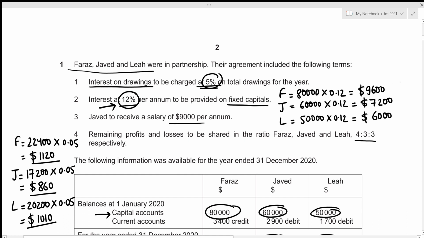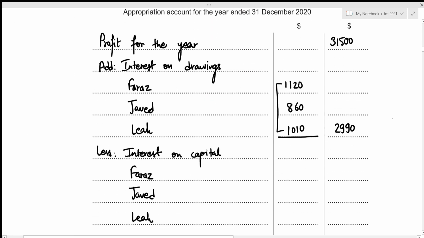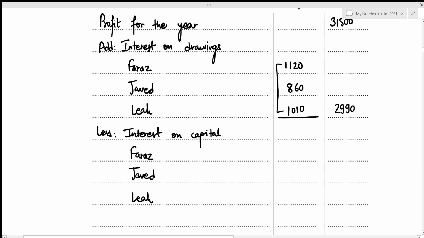Now we need to record these three amounts in our appropriation account. Let's write it down. For Faraz, we figured it out to be 9,600. For Javed, it's 7,200. And for Leah, it's 6,000. Now let's figure out the total interest on capital. That's the sum of these three amounts, 9,600 plus 7,200 plus 6,000, which results in the value of 22,800. And remember that we are subtracting the interest on capital, right?